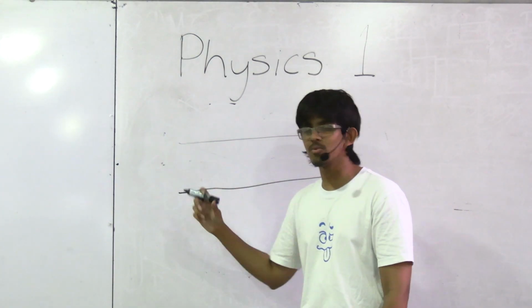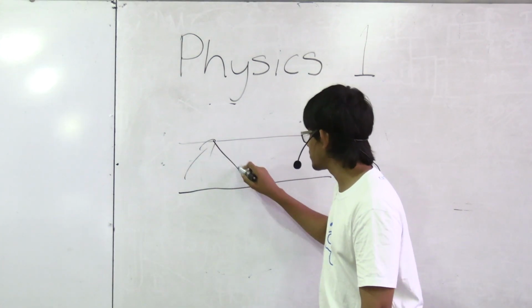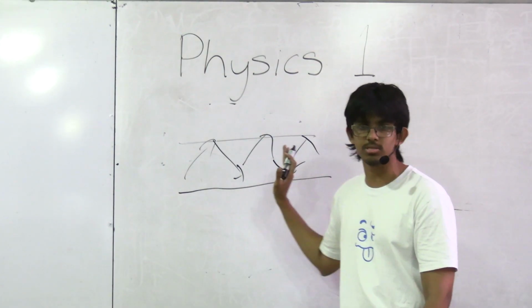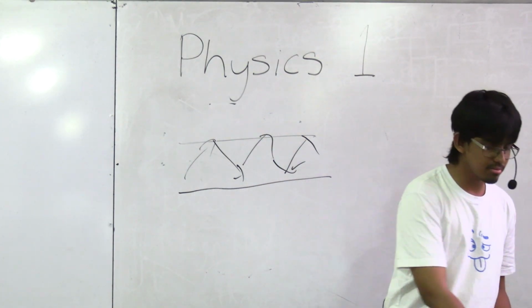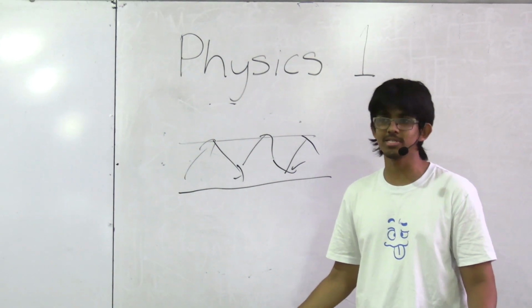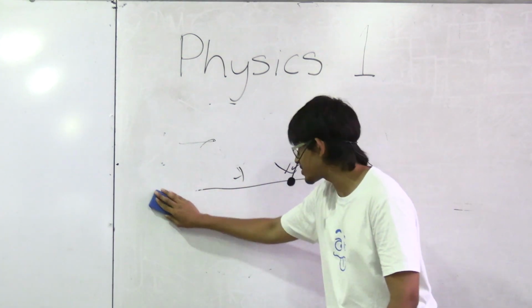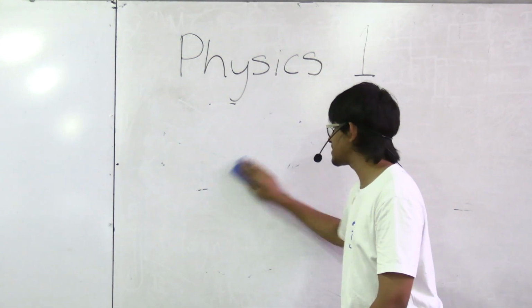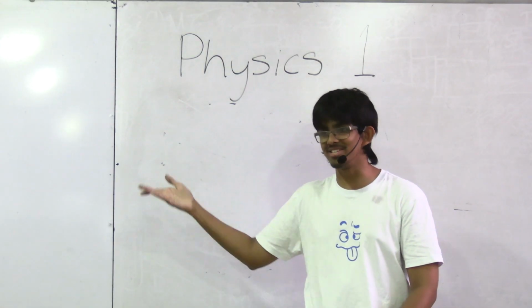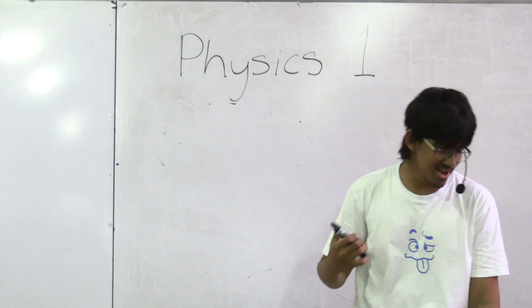But basically the way that it works is that light bounces, and it keeps on bouncing until it comes to its destination. That's how optical fiber works. I'm not an expert on the subject, so I can't really explain the full thing, but just keep in mind that optical fibers bounce light through them, right?